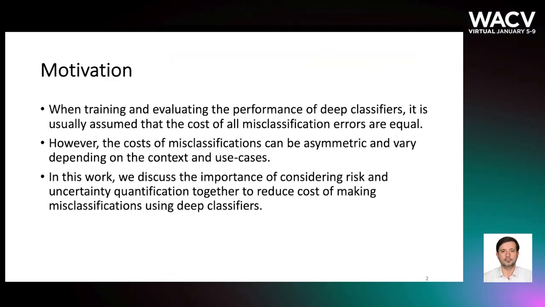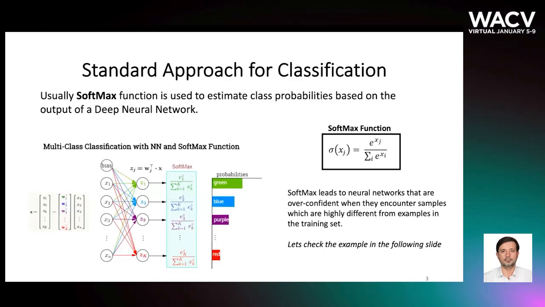When we train deep neural networks, we usually assume that misclassification errors are equal. However, the cost of misclassification can be significantly different from case to case depending on the context. In this work, we discuss the importance of considering the risk and uncertainty quantification together.